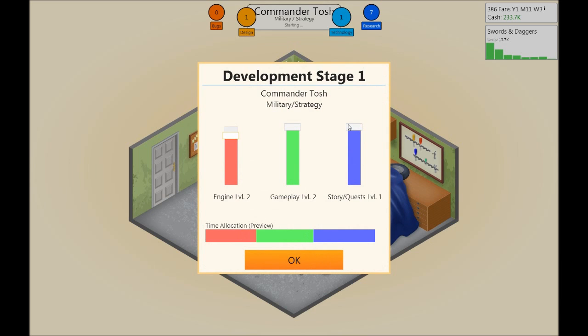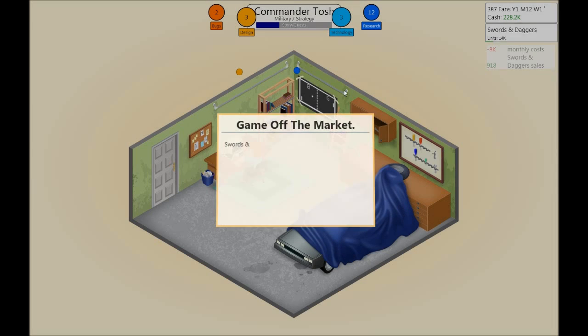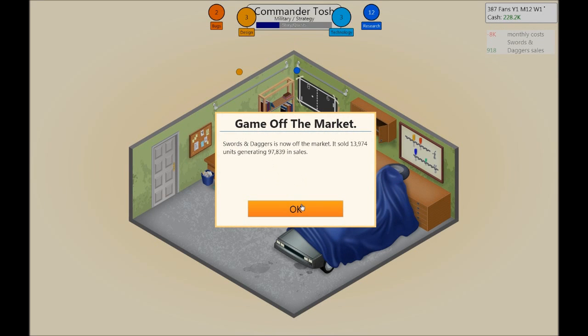Now the game engine, I want it. I don't know if story and quest has to be that important. I do like a lot of gameplay, of course. However, eventually I do want to do RPGs where story is important. Okay. There is nothing wrong keeping them all maxed out. Well, I guess there is something wrong keeping it all maxed out, because the time you spend on the specifics is much better than on generic. You can't cater to everything when it comes to creating a game.